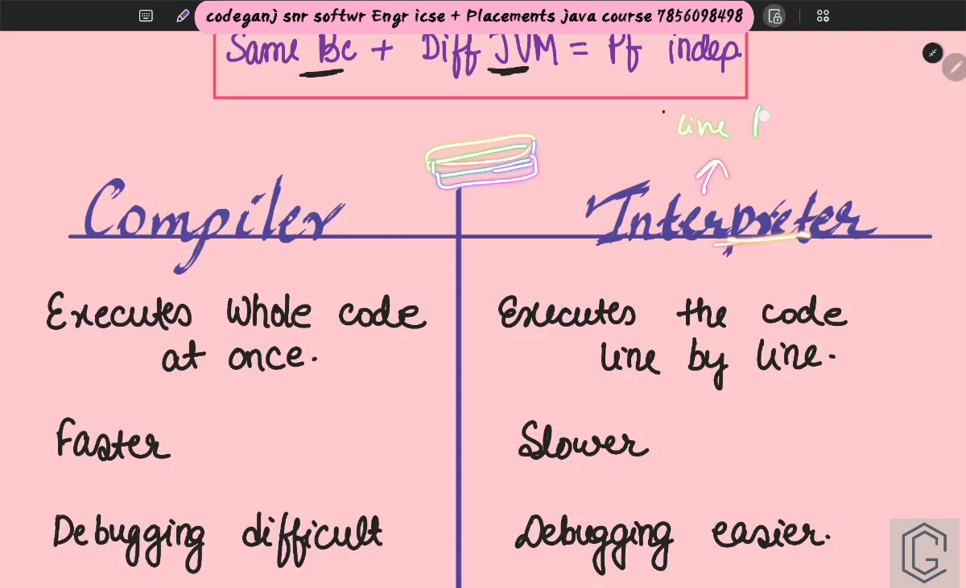Interpreter means suppose PM Narendra Modi ji goes to some outside country like South Africa and is giving a speech there. One line he will speak, and that line will be translated by a translator line by line in the native language. So that is why.